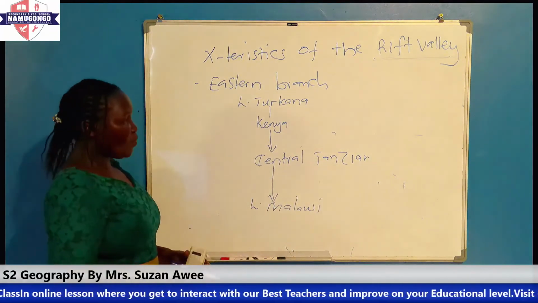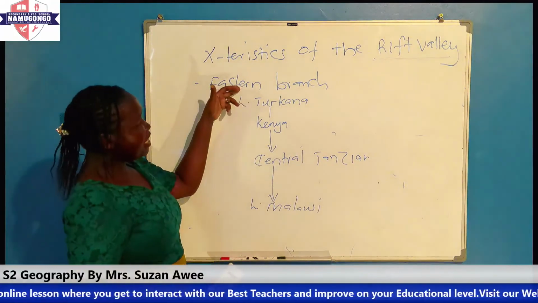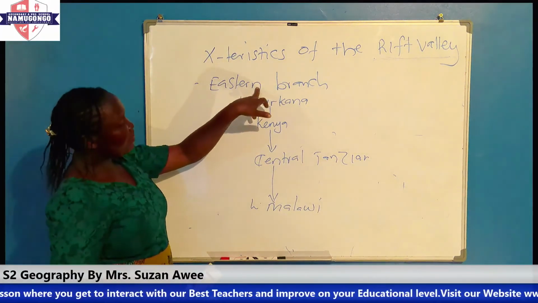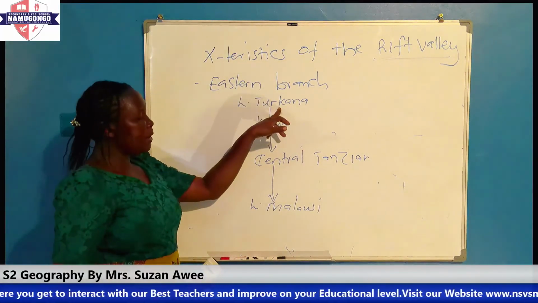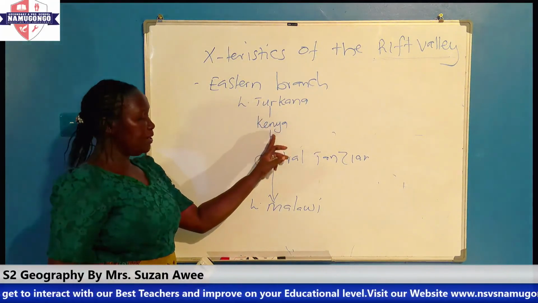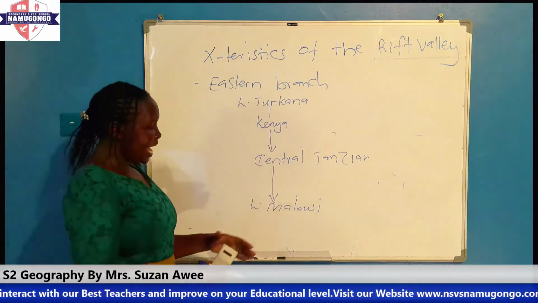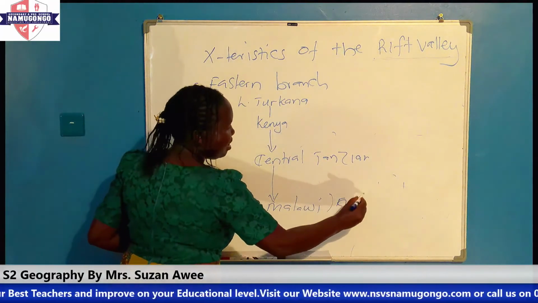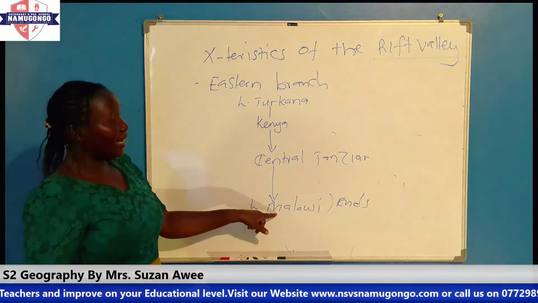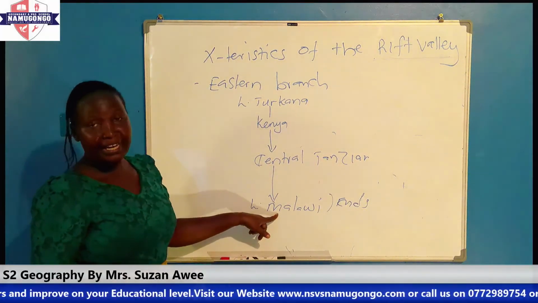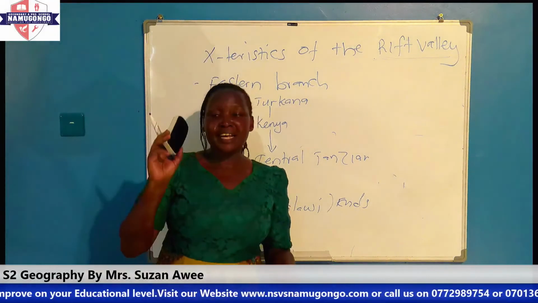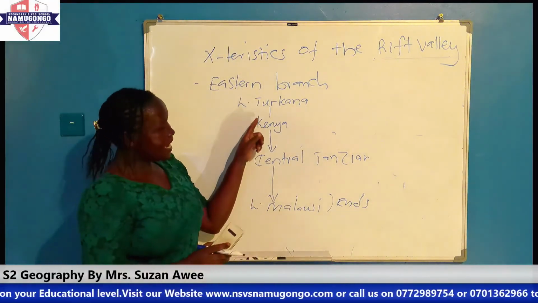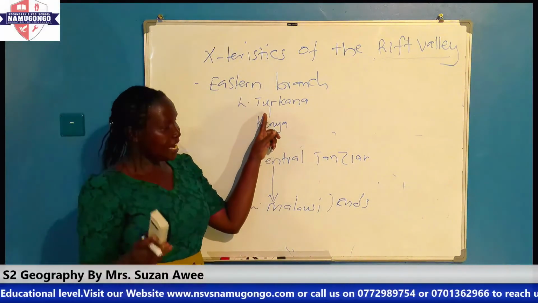That is what we call the eastern branch or the eastern arm.